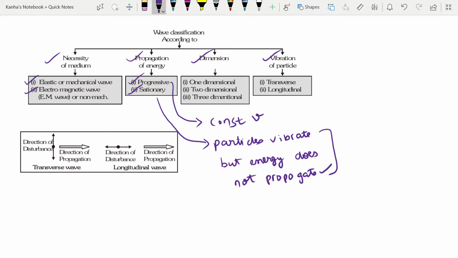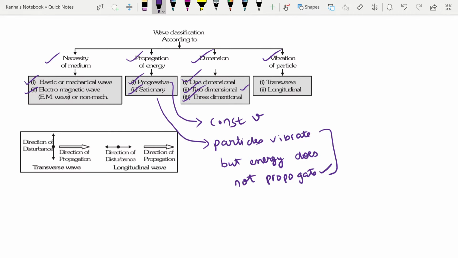Next is based on the direction of propagation. You can have one-dimensional waves, two-dimensional waves, or three-dimensional waves. The examples of one-dimensional waves will be your waves moving on a string. Your two-dimensional waves will include something such as surface waves, or ripples on water.